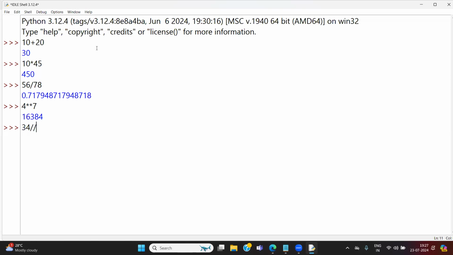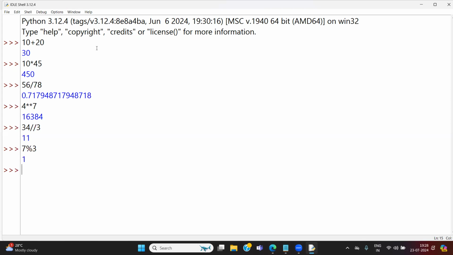34 double slash 3 is 11. What is this slash, what is this double slash? I will tell you later. 7 percent 3 is the remainder, remainder is 1.